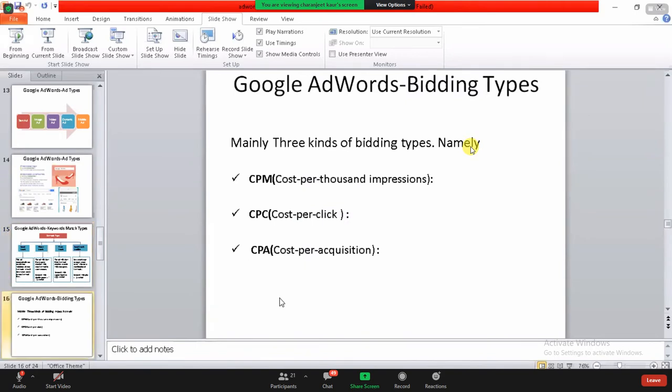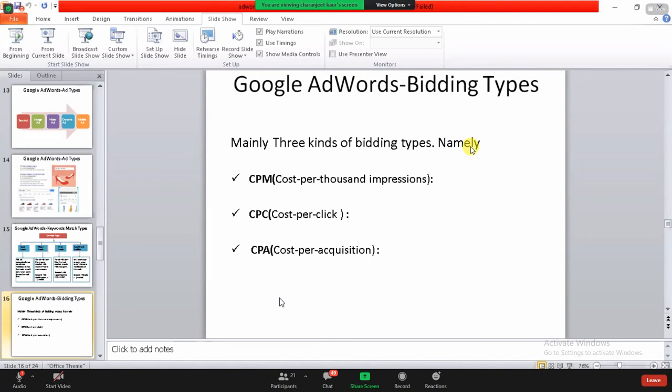Okay, now bidding types. If I'm talking about Google Ads, we cannot skip this section. Bidding type is about bids. As I have talked about earlier, the bid is the amount of money that you need to pay to Google if you are going for Google Ads. It means that you are going for paid ads. Paid ad means that you need to pay somebody for making your website look nicer and rank higher. For that, you need to go to Google and pay Google for this.